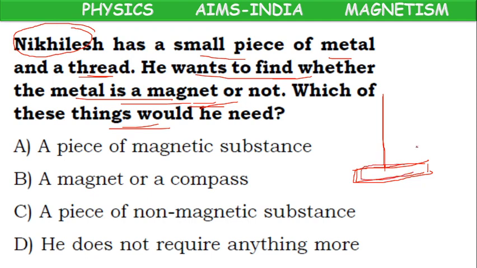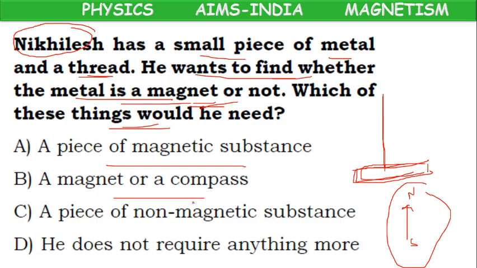If it aligns in the direction of north and south after some time, then it will be a magnet. Because when a magnet is suspended freely, and here we are suspending the metal, if the metal is suspended freely and it shows north and south direction, so it is showing directional property. Compulsorily it will be a magnet. For finding a magnet, no need of any other object. No need of a piece of magnetic substance. No need of a magnet. No need of a non-magnetic substance. He does not require anything more. D option is the correct option.